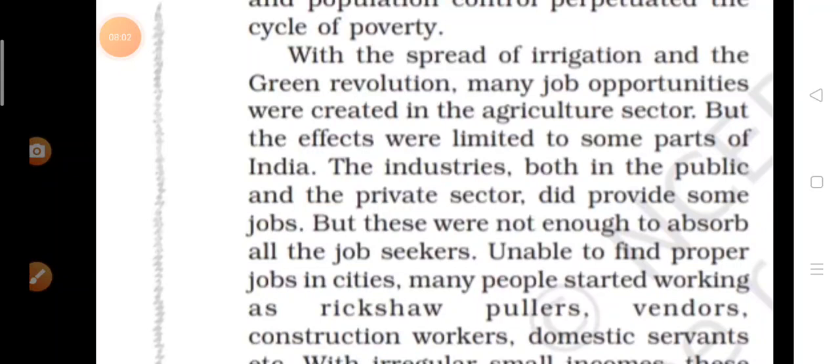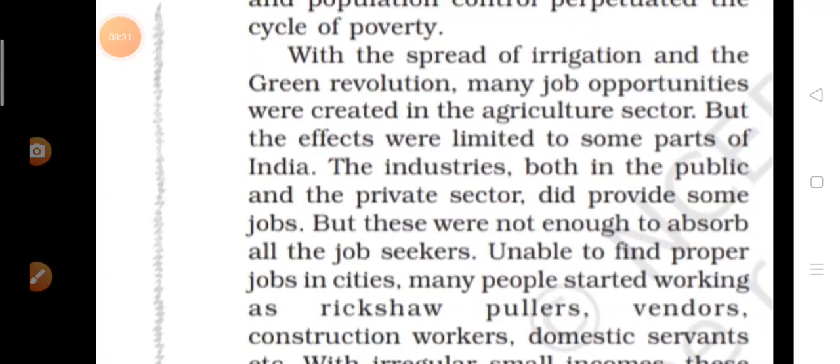Why? Because when the green revolution started, the farmers of Punjab, Haryana, Western UP took advantage of this. In some areas, the green revolution didn't work, like Chhattisgarh. So what happened after that? Many job opportunities were created in the agriculture sector, but the effects were limited to some parts of India.